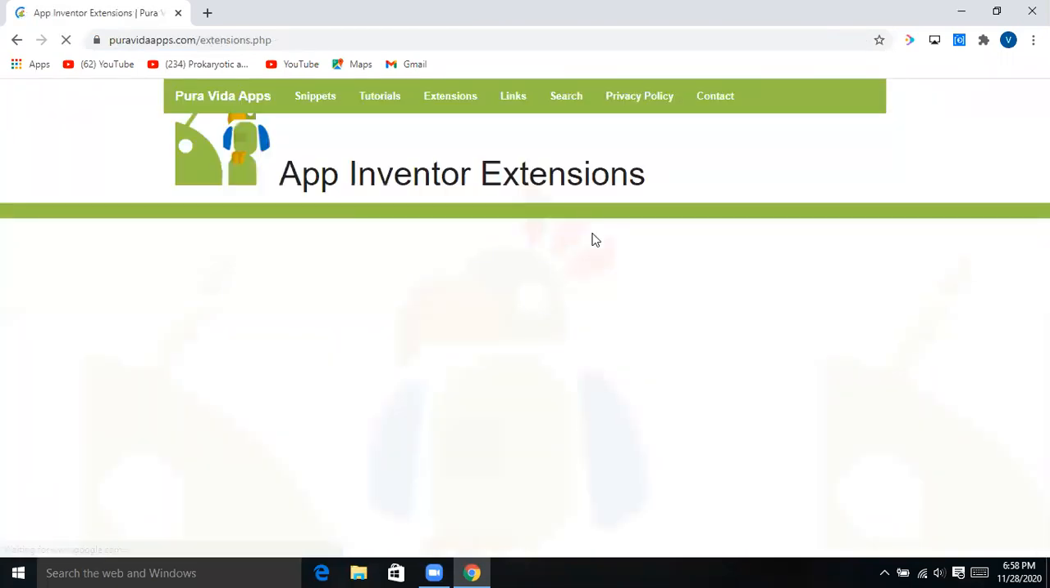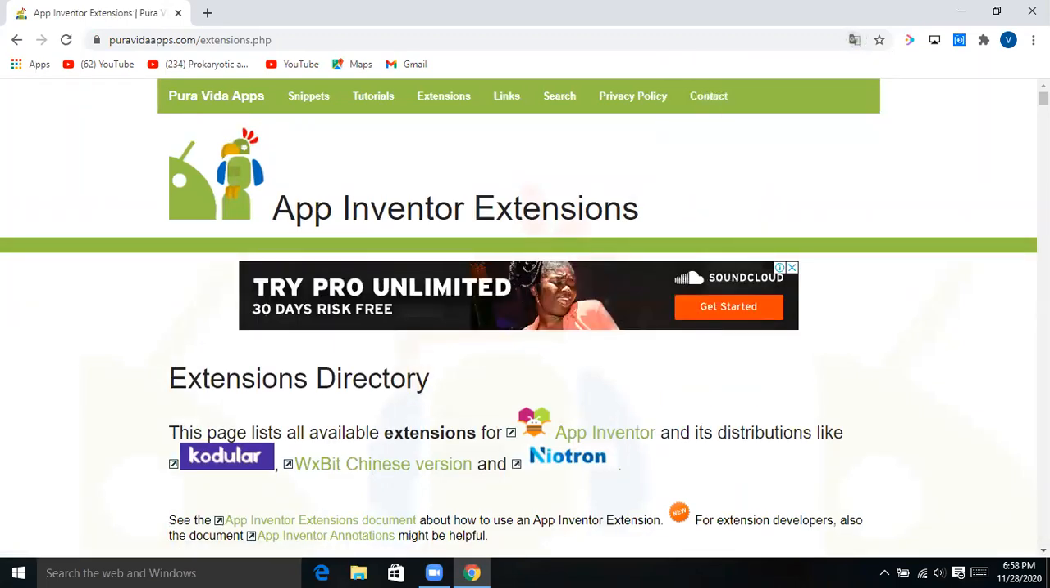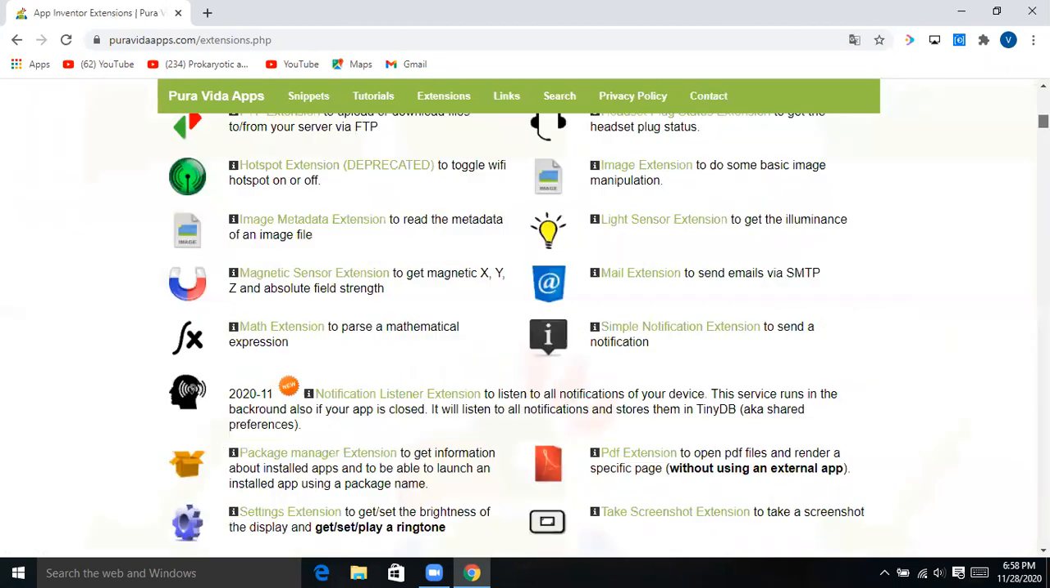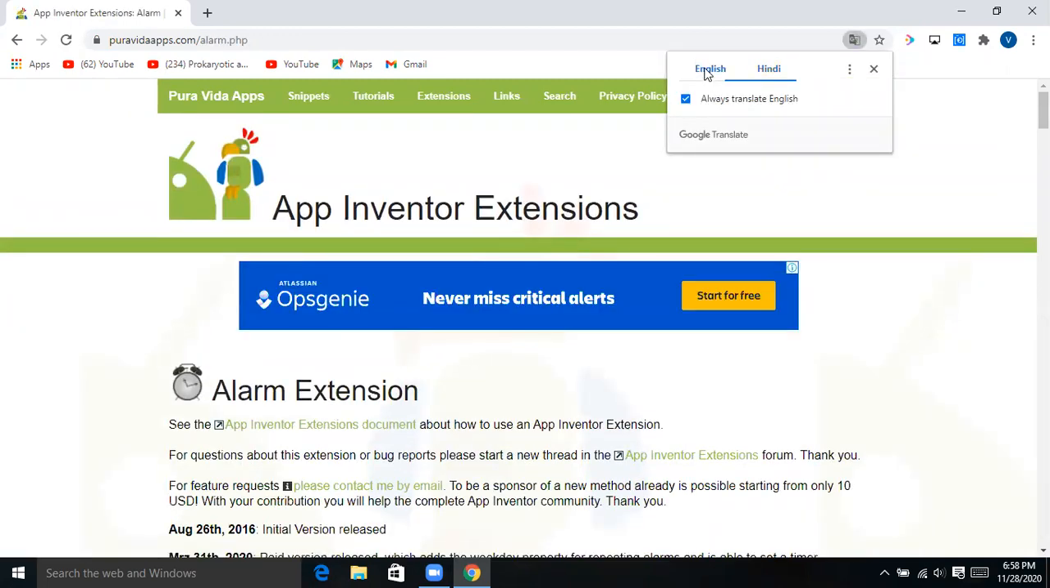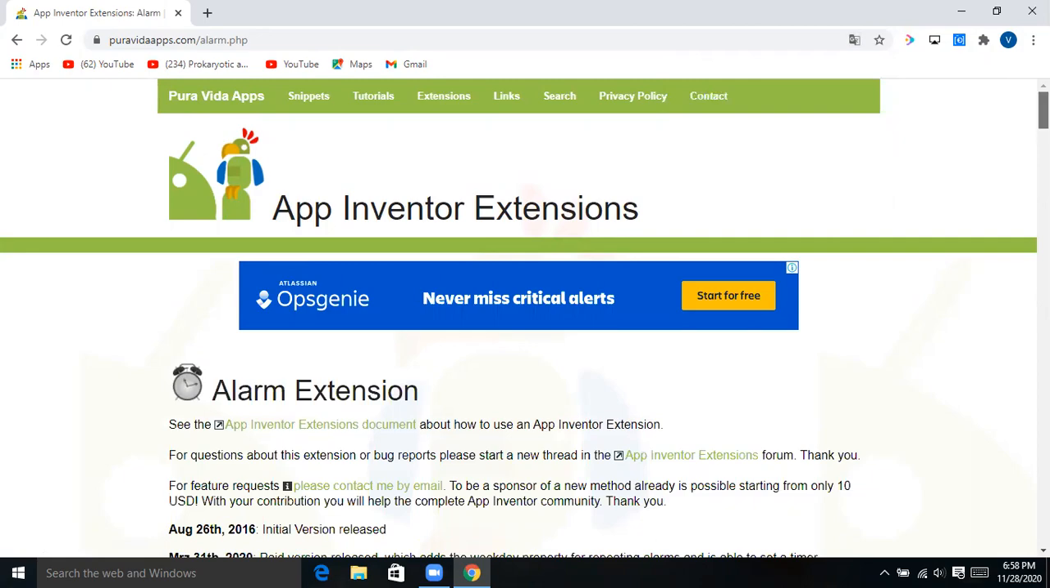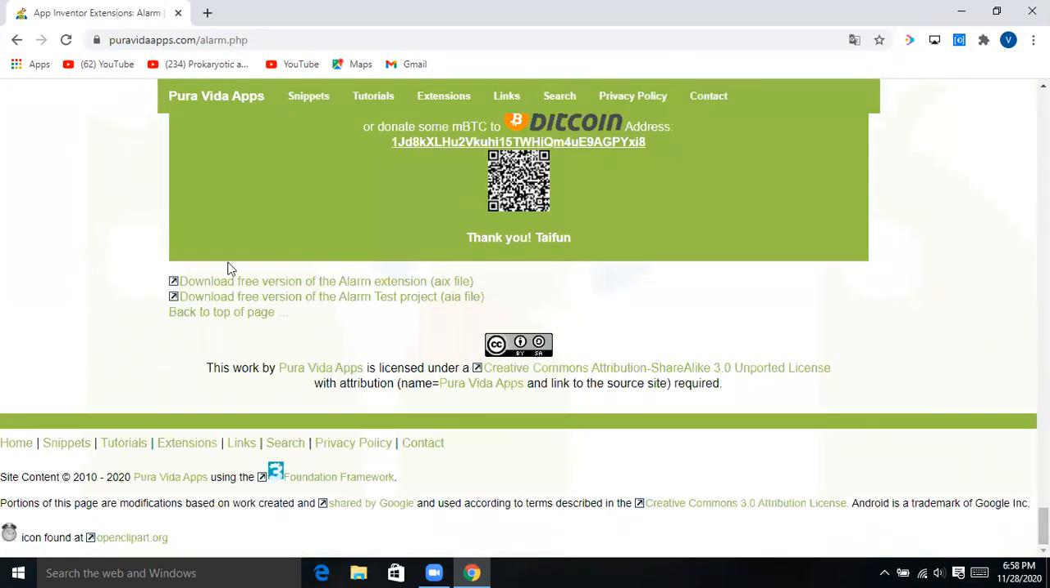See, it's coming. Let's wait a minute. Now scroll down and here you can see there is an option of alarm extension. Click here and again scroll down. Now here you can see there's an option of download free version of alarm extension AIX5. Click here.